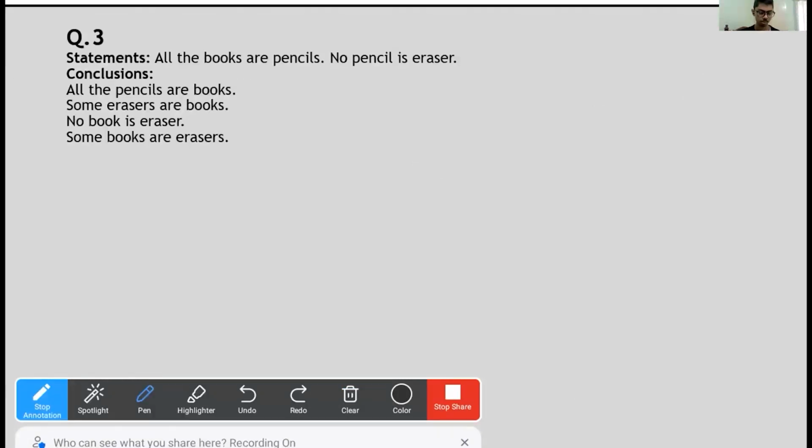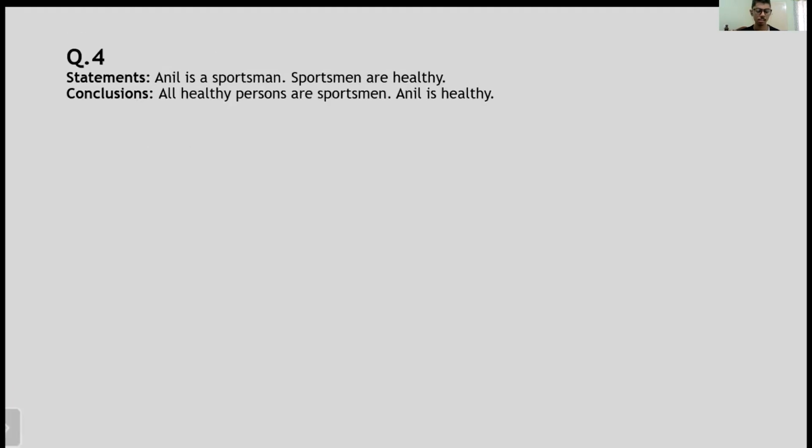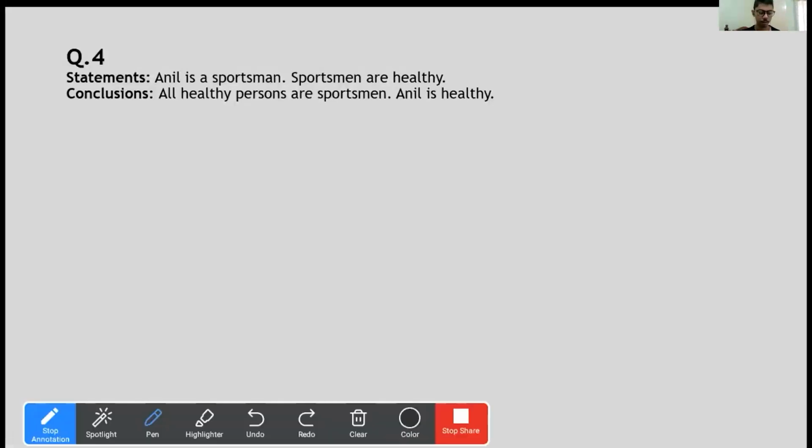Now we'll get to question number 4. Anil is a sportsman. Sportsmen are healthy. Those are the two statements, and then we've got conclusions coming up. So let's figure this out with Venn diagrams.